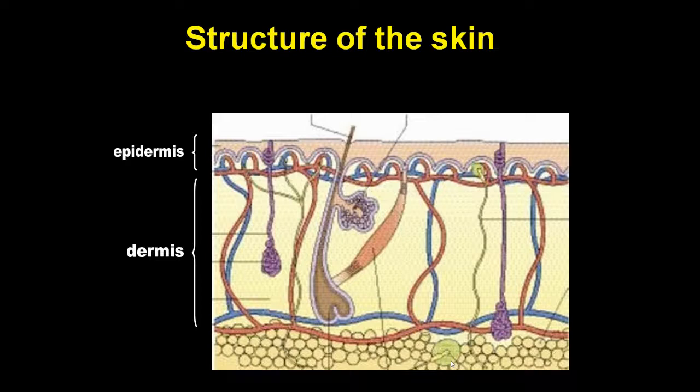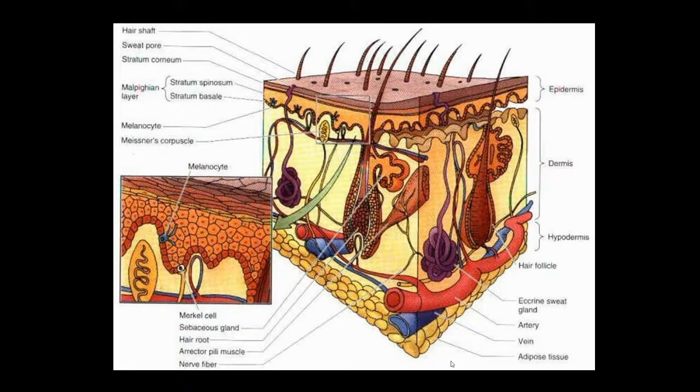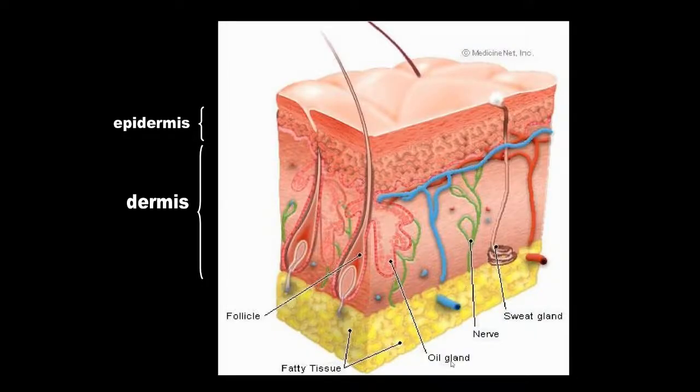In this picture, we can see the epidermis and the dermis, and there are some structures present in the dermis. The dermis is composed of many types of structures that are present in the dermis only, and these structures are divided off from the epidermis. Deep to the dermis, we can see fatty tissue. This is part of the subcutaneous fascia.